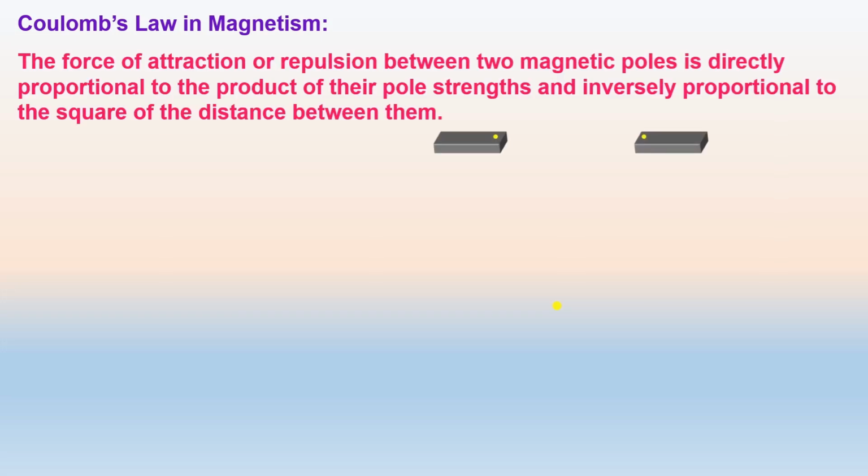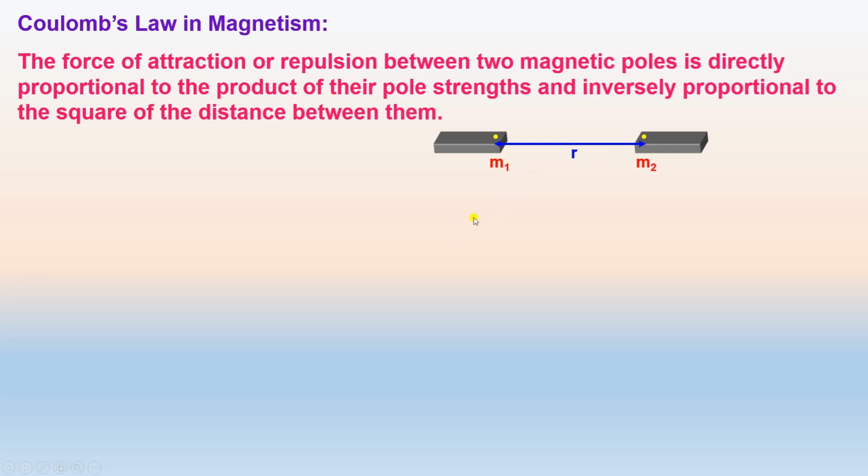In 1785, by making use of the torsion balance, Coulomb discovered the law governing the force between two magnetic poles. Suppose that two magnetic poles of strength M1, M2 are placed at a distance of r apart.